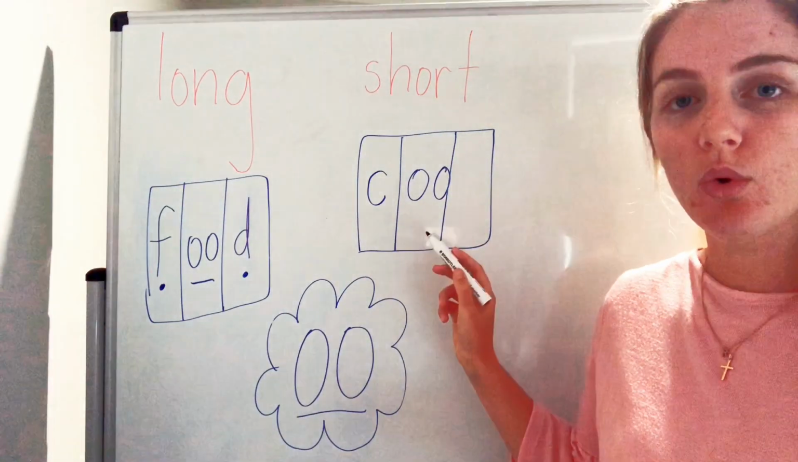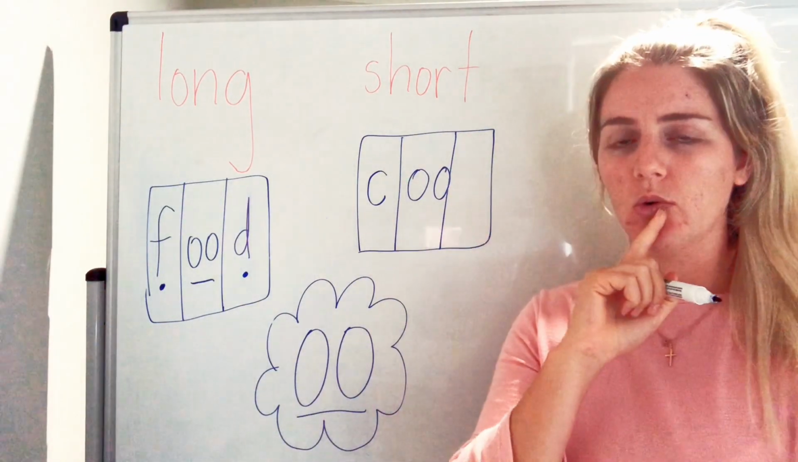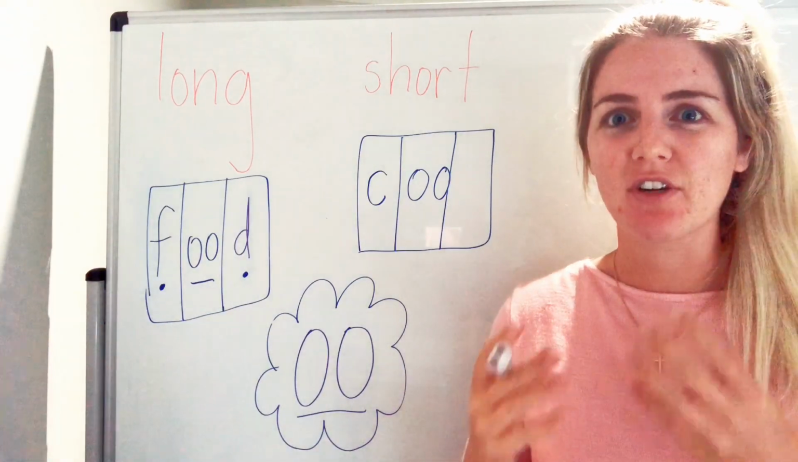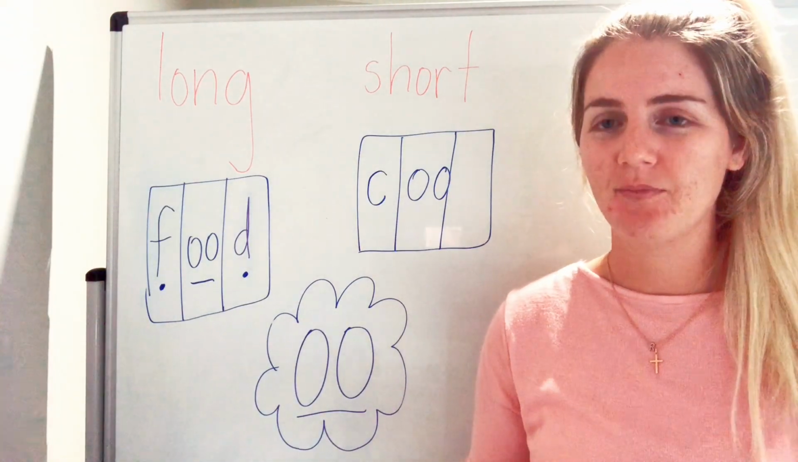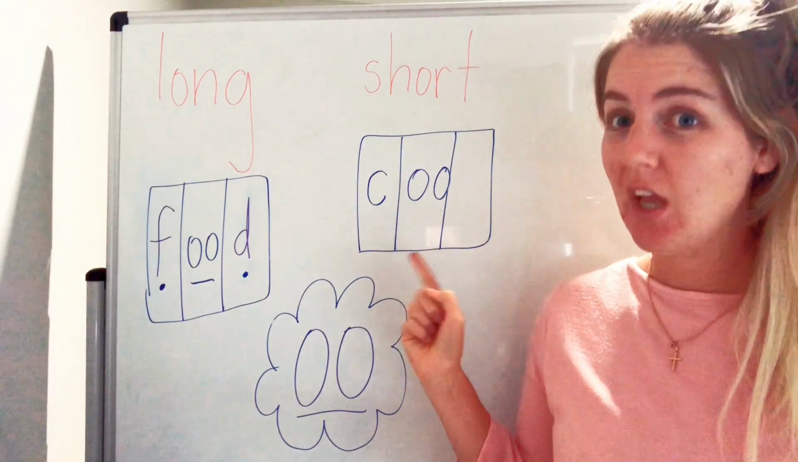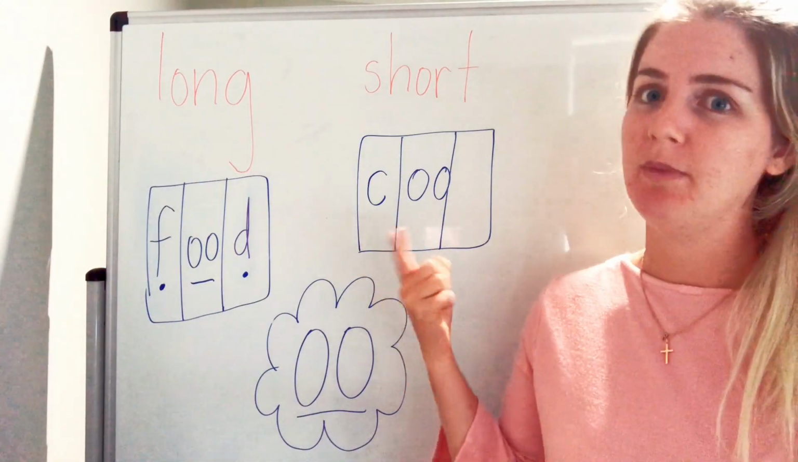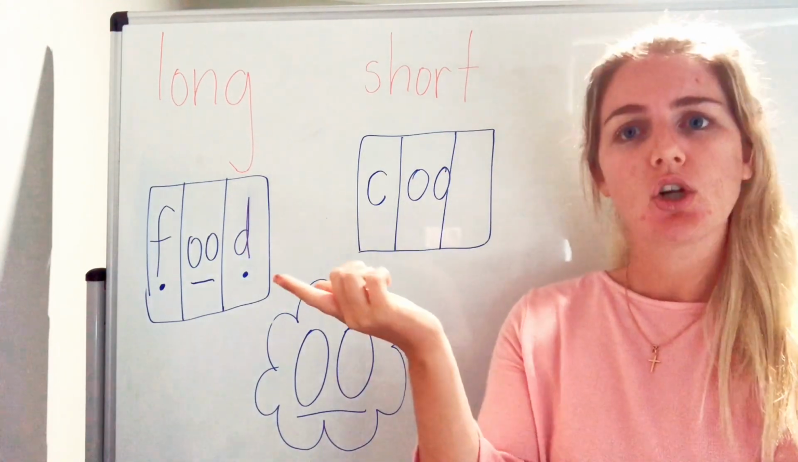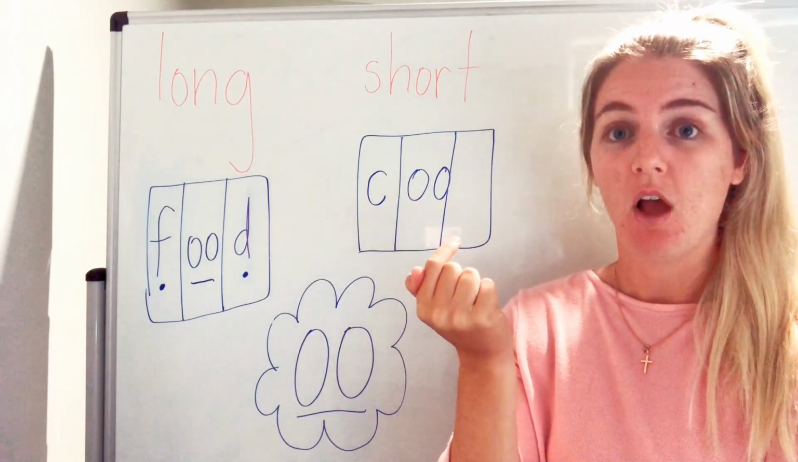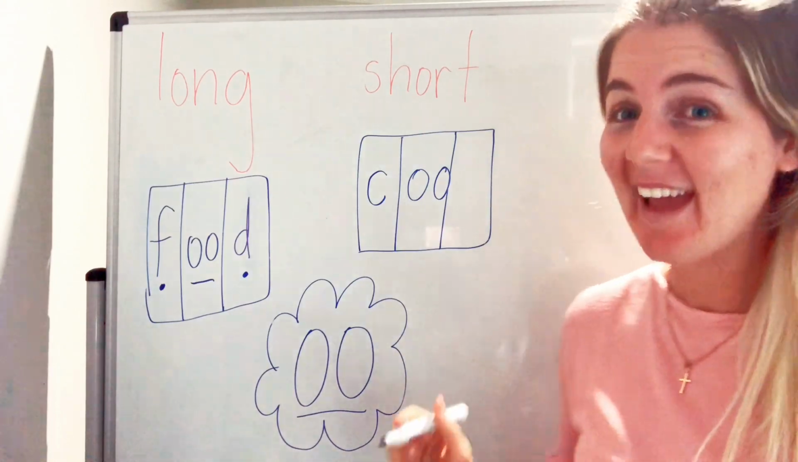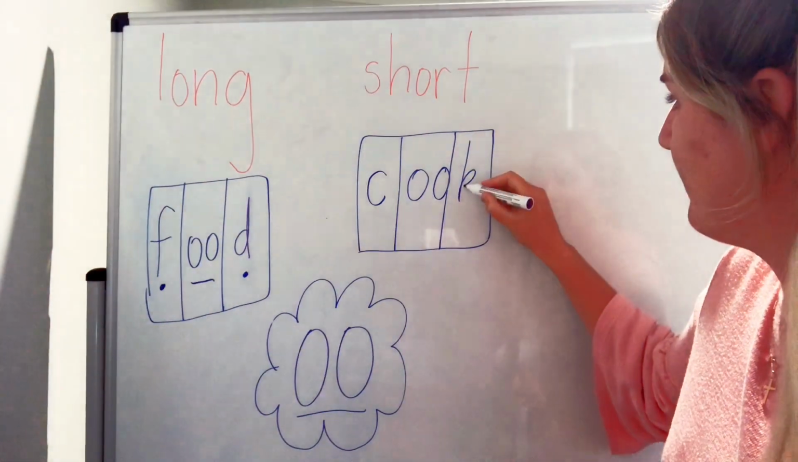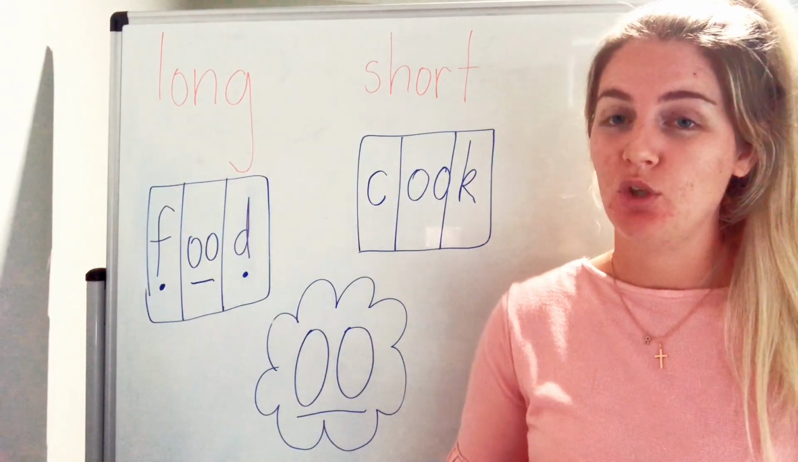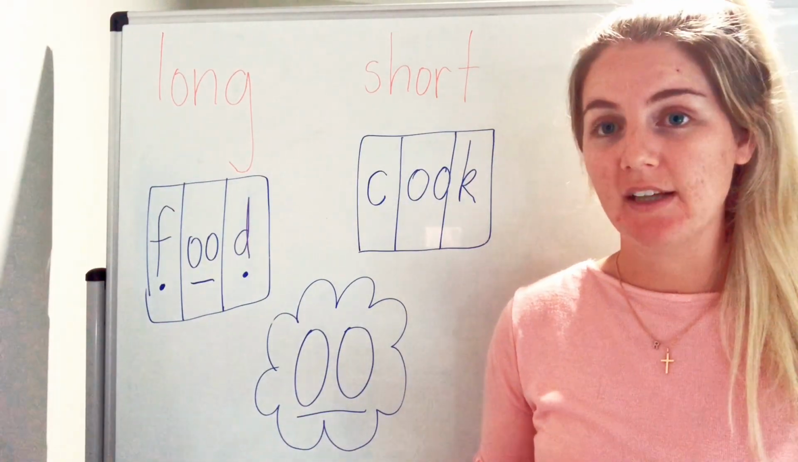K, oo. What do you think goes at the end of cook? There's lots of K sounds I can hear. It could be C. It could be K. It could be CK. What would look right? K. That's right. It is K. Well done. I would like you to put your sound buttons and sound bars.